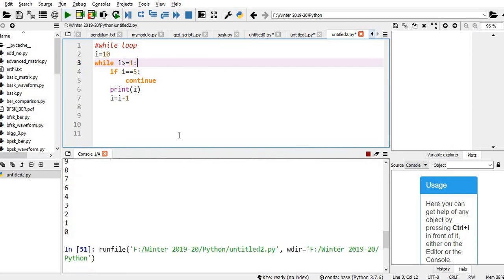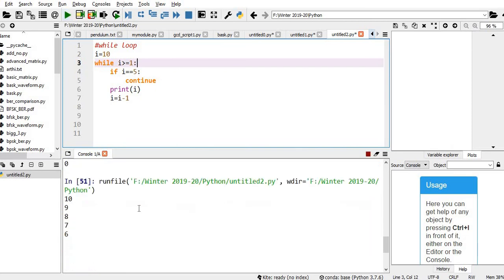Let me execute. You can see 10, 9, 8, 7, 6, still the program is running. It won't end. So there is a shortcut key, Control plus C, for keyboard interrupt.